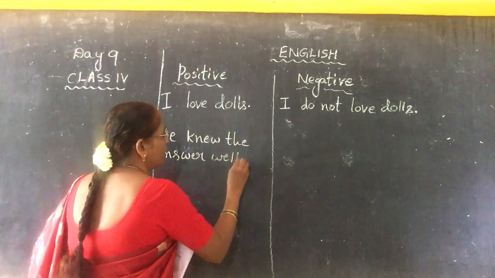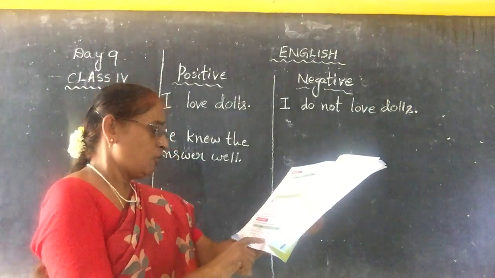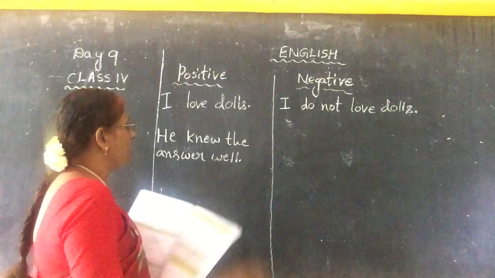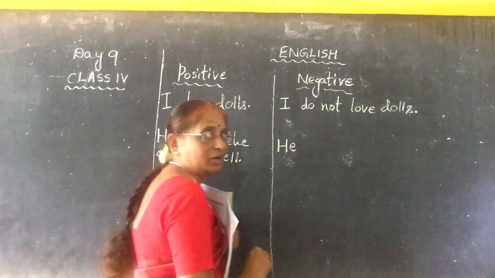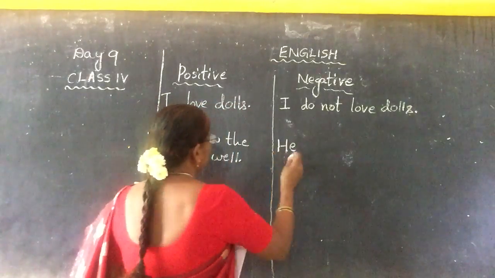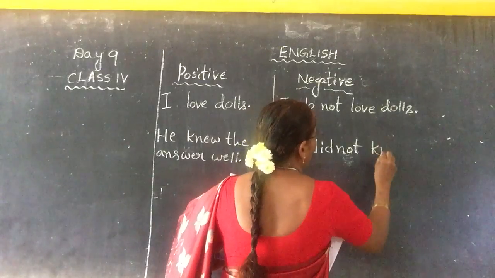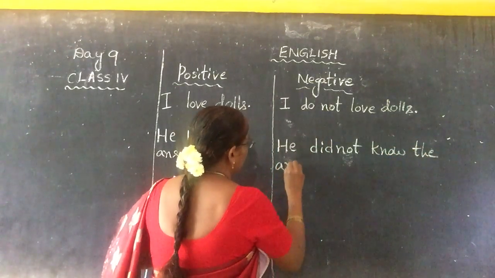Children, I am not writing all the examples, just one or two or three. What is the answer? "He did not know the answer well." You find the differences here. I will tell you later.